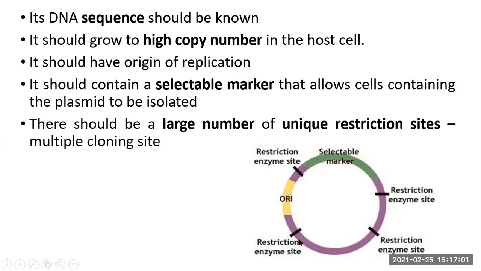You can see this plasmid has sites for 4 different enzymes, and it should have a selectable marker, like the beta galactosidase enzyme or the lac operon, or an antibiotic resistance gene, so that you are able to select the cell which contains this plasmid.